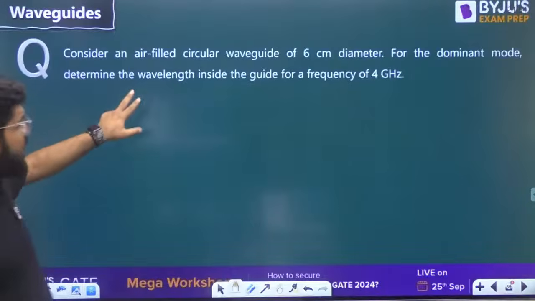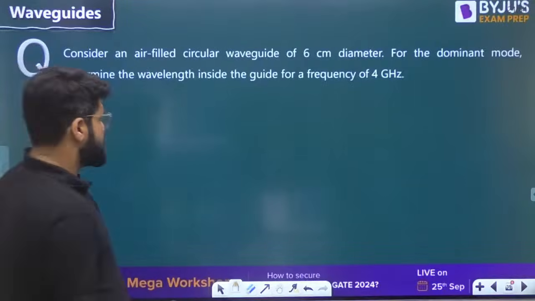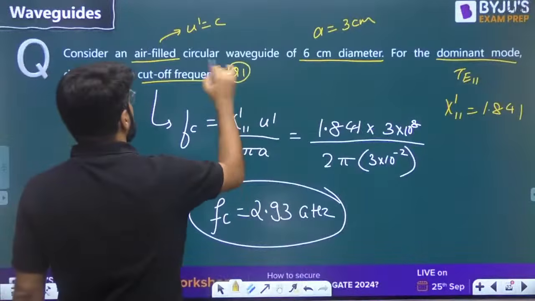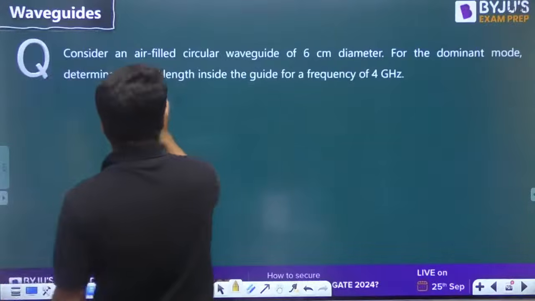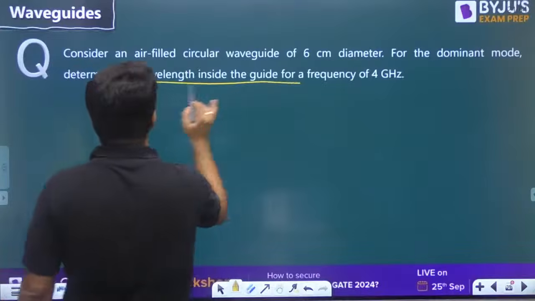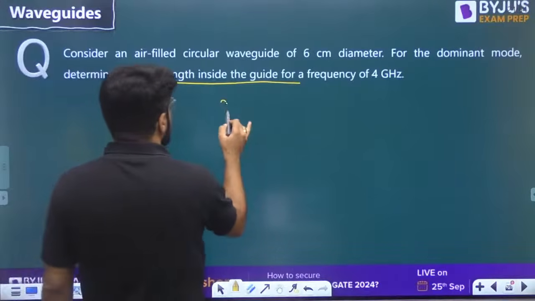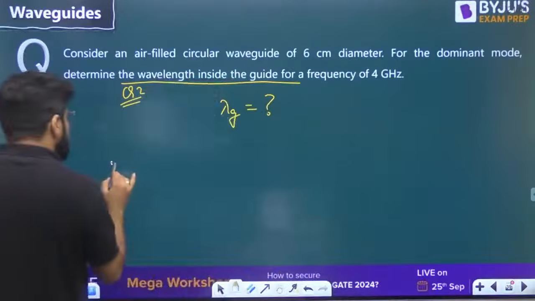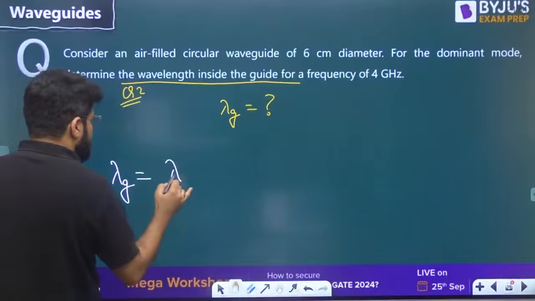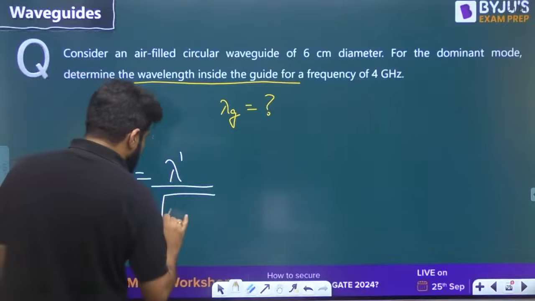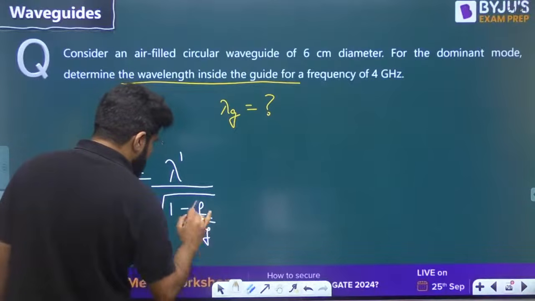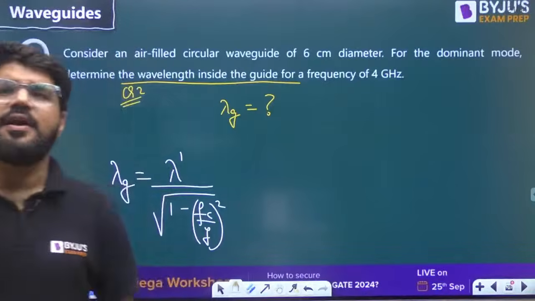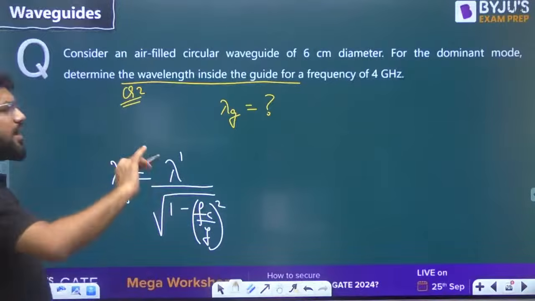Next question, same data. On the same data, the question number 1 was the cutoff frequency. Question number 2 is the wavelength inside the guide, lambda g. What is the formula I told you for lambda g? It is given by lambda dash upon under root 1 minus fc by f whole square. The guided wavelength, wavelength inside the guide. Same as the rectangular waveguide.